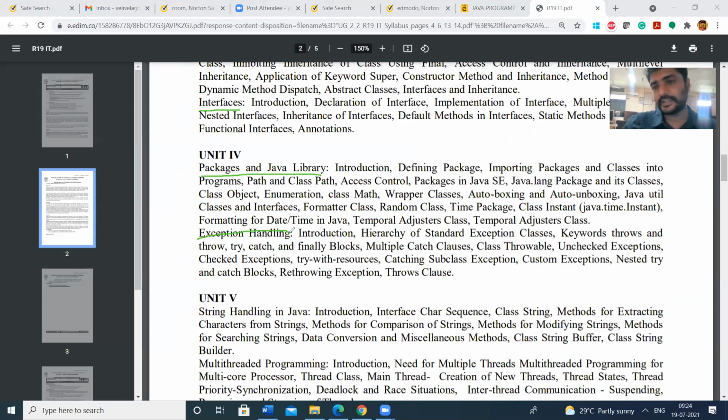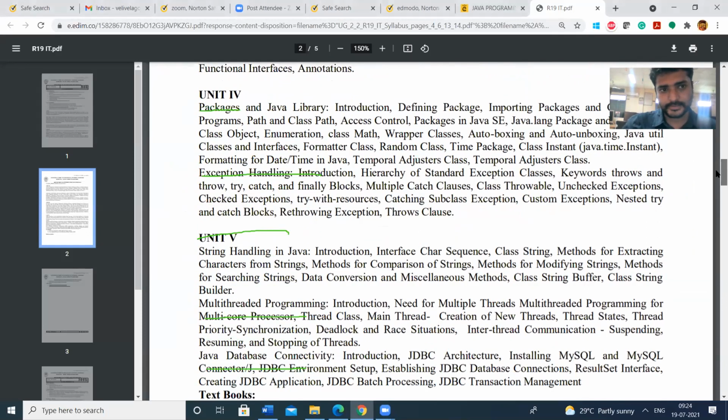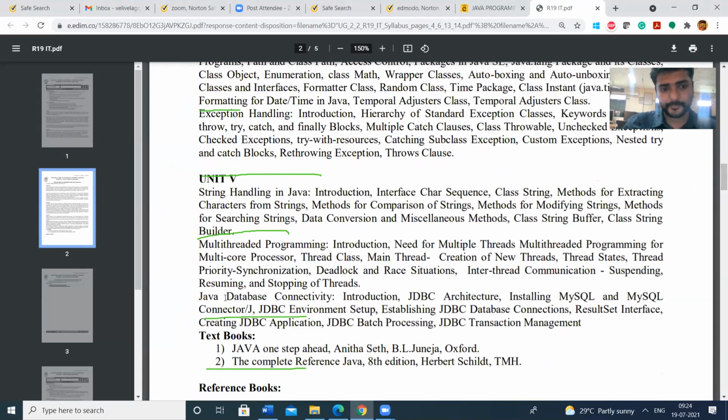and then we have to cover the packages, the exception handling, and the string handling, then multi-threaded programming, then Java database connectivity. So we have 1, 2, 3, 4, 5, 6 subunits. In the second internal, we have to cover 6 subunits from interfaces to database connectivity. So let us cover each of these topics one by one.